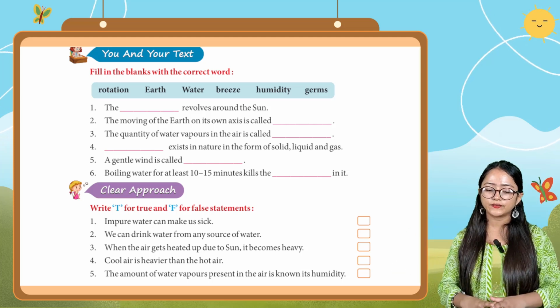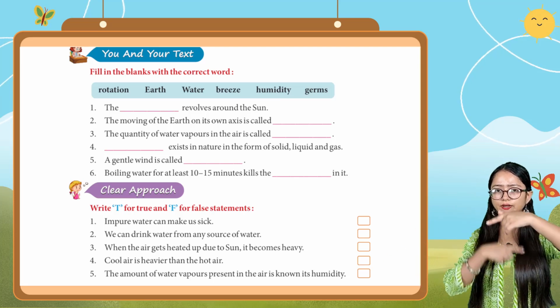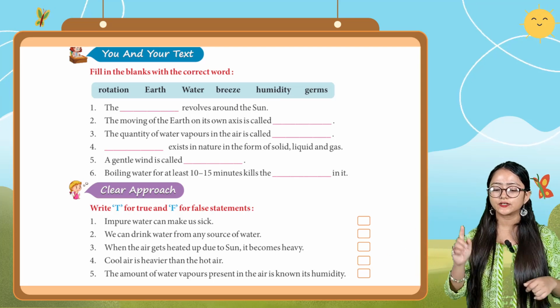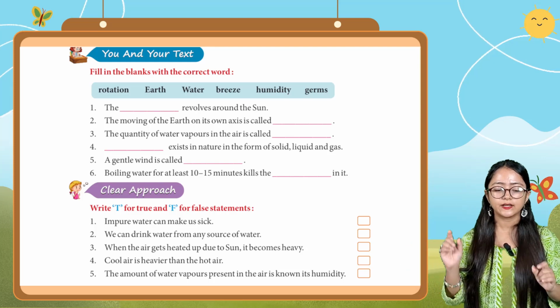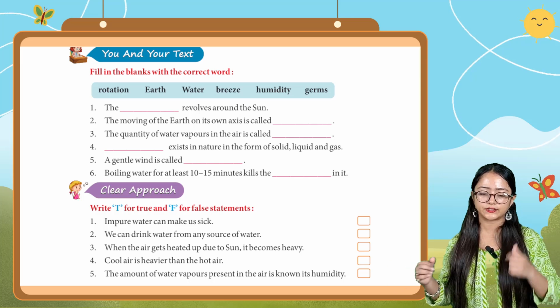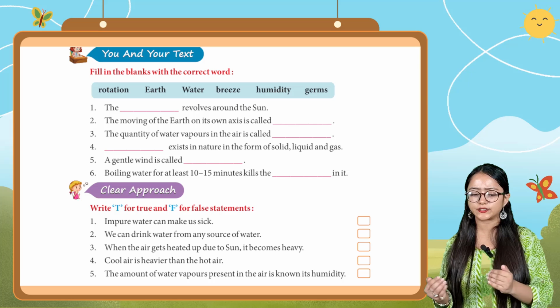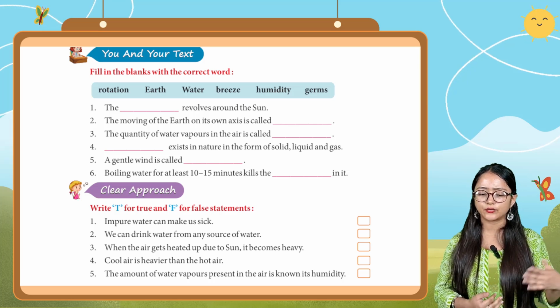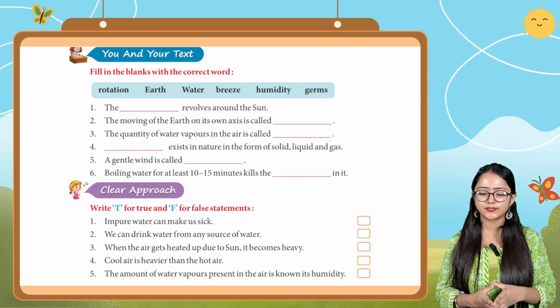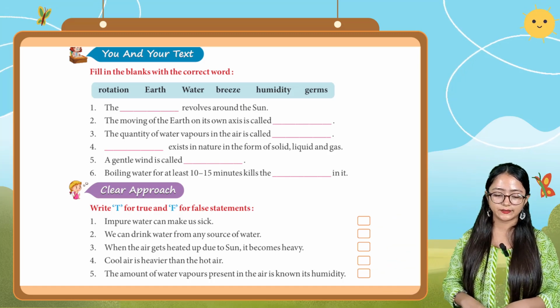The moving of the earth on its own axis is called dash. The moving of the earth on its own axis is called rotation. So you have to write rotation in this blank. Third one, the quantity of water vapor in the air is called dash. Is it like earth, rotation, water, breeze, humidity or germs? It is humidity. So you have to write humidity in this blank.